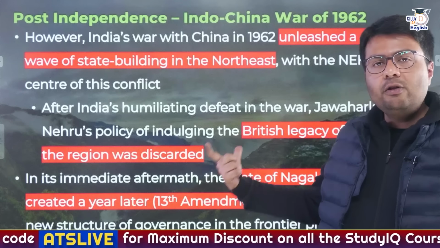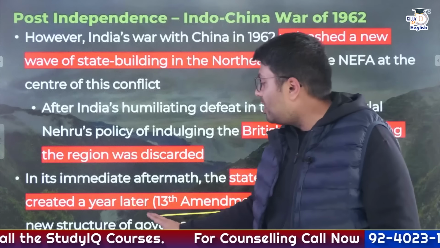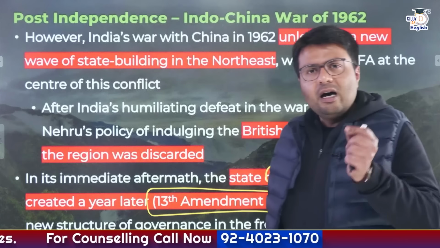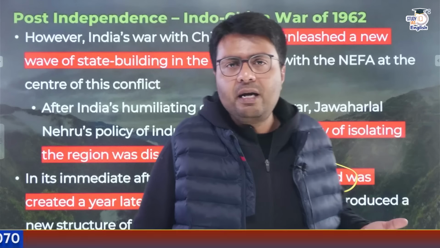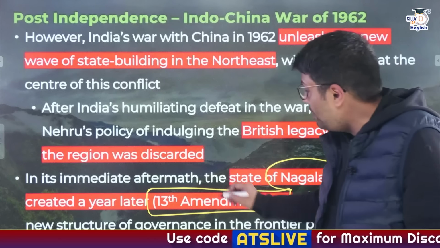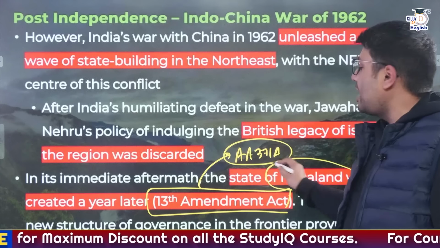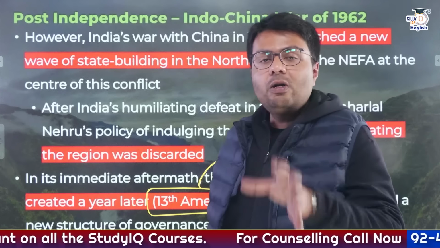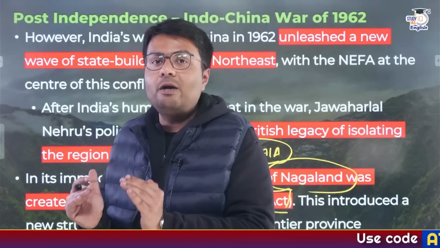And the immediate aftermath of the 1962 war was that the state of Nagaland was created with the introduction of the 13th Amendment Act. Now you must be thinking, a state can be created by simply using Article 3 of the Constitution without needing a Constitutional Amendment Act. So why was the 13th Amendment Act needed to make a separate state of Nagaland? This was because of the introduction of Article 371A, which provided certain protections to the Nagaland state in order to ensure their autonomy, and their cultural and social security. Right. So this is how the colonial state of Assam, which included Nagaland at that time, led to the formation of a new state, that was Nagaland.